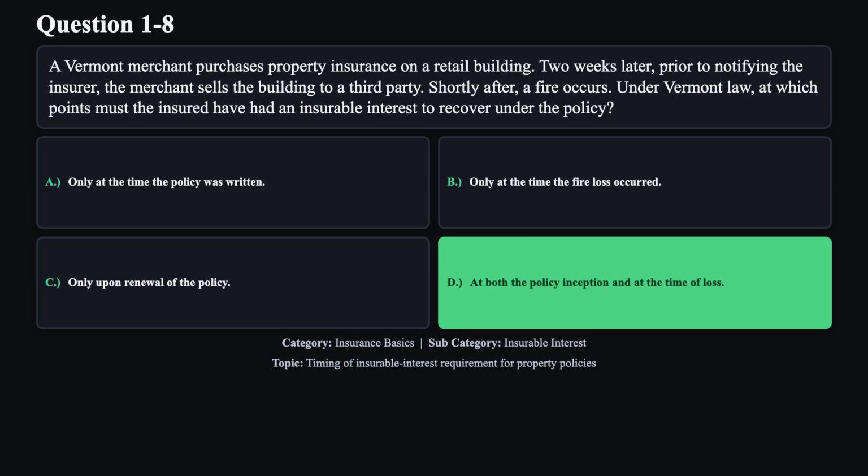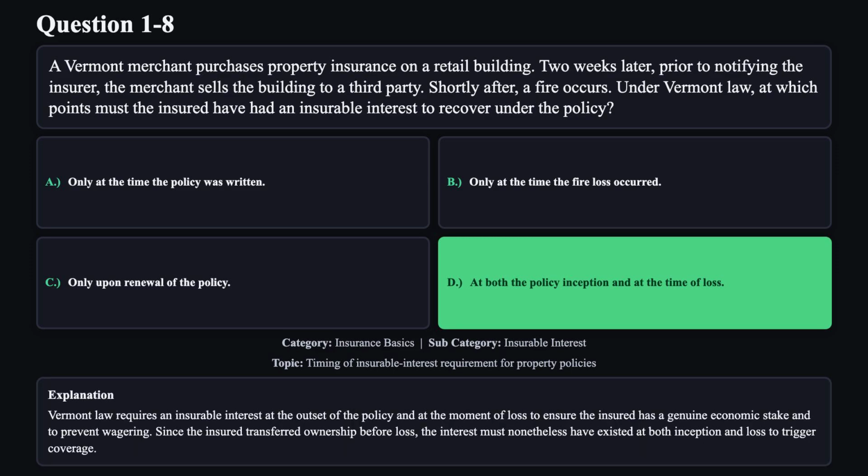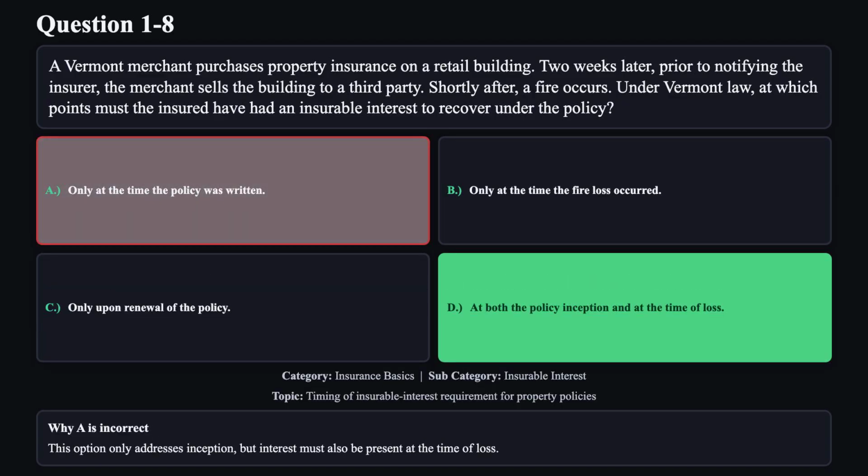The correct answer is D. Vermont law requires an insurable interest at the outset of the policy and at the moment of loss to ensure the insured has a genuine economic stake and to prevent wagering. Since the insured transferred ownership before loss, the interest must nonetheless have existed at both inception and loss to trigger coverage. Reason A is not correct.